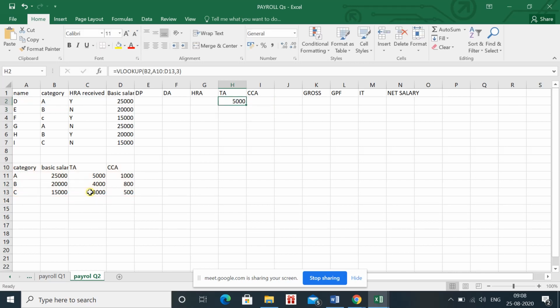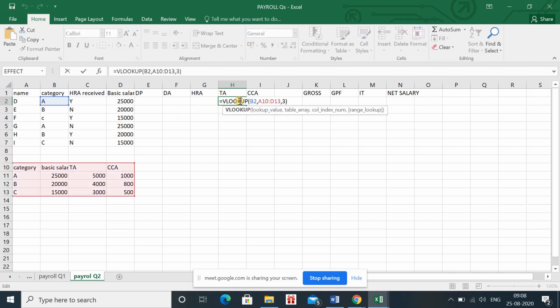You will see that I have received 5,000 for category A, the TA is 5,000. Similarly for TA also we have to fix the category by applying the dollar sign. The range for the category we have to fix because जो range है वो category A, B, C, D के लिए same है. When we drag it, जो ड्रैग करेंगे तो ऑटोमेटिकली वो नीचे नेक्स्ट उसके वैल्यू ले लेता है, but we don't want that, we want it to take the fixed value. So we have taken the fixed value, right?